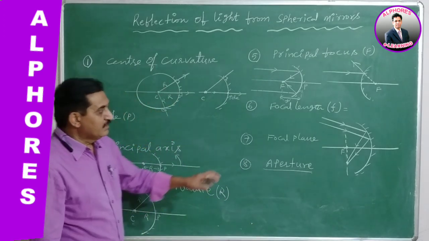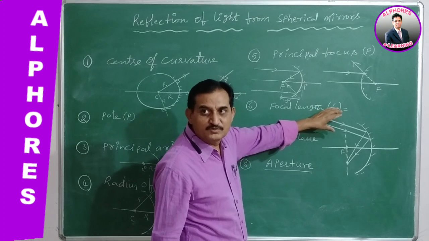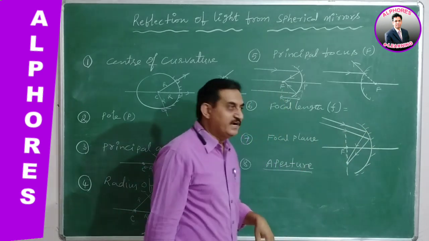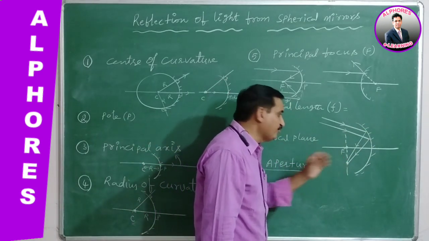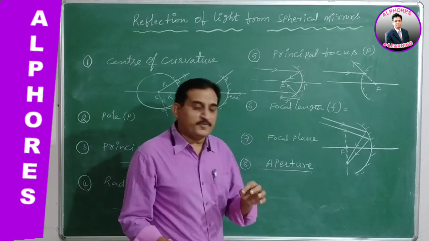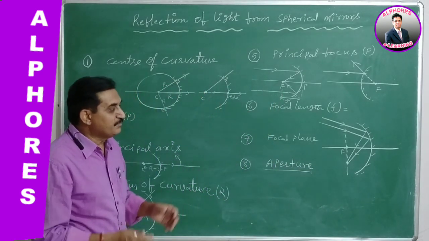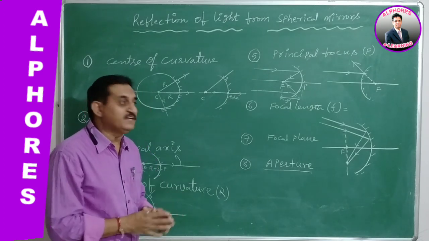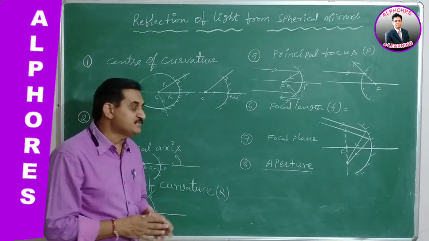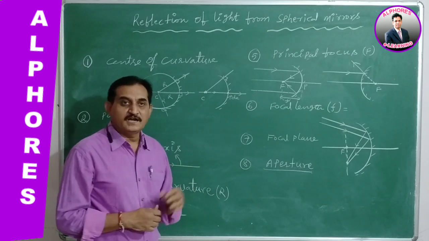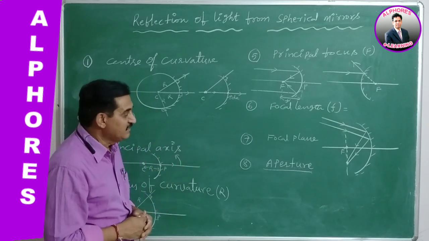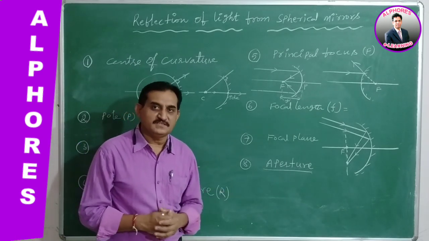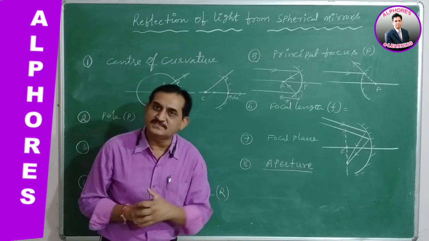Okay. Now here, whenever the light rays are parallel to each other and incident on the spherical mirror, after reflection they will come to focus at a point. Those points are the focus point, meaning the point where the light rays are focusing or converging or meeting. That point will lie on the plane passing through the principal focus and perpendicular to the principal axis, which is known as the focal plane. And in the focal plane, anywhere the image can be seen, even if a parallel beam of light is incident on it.